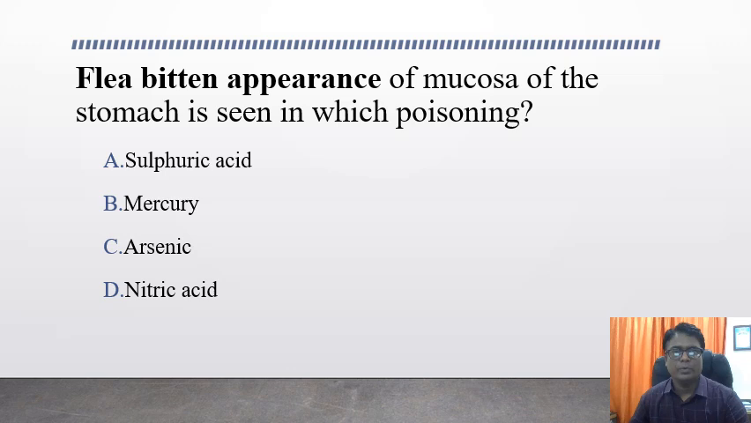Flea-bitten appearance of the mucosa of the stomach is seen in which poisoning? Again, the question is repeated. The answer is arsenic poisoning.